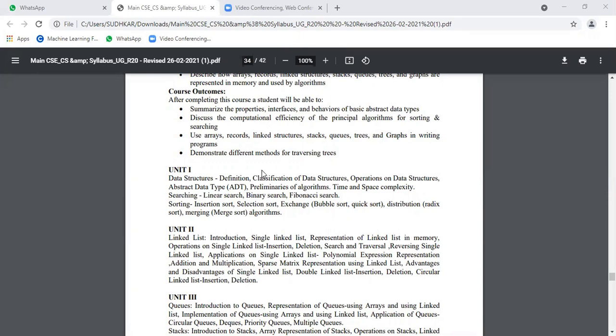Next one, abstract data types. I already told you, abstract means it's a skeleton. Preliminaries of algorithms, time and space complexities. Time and space complexity means, for example, the time it takes to finish a particular task is called time complexity.